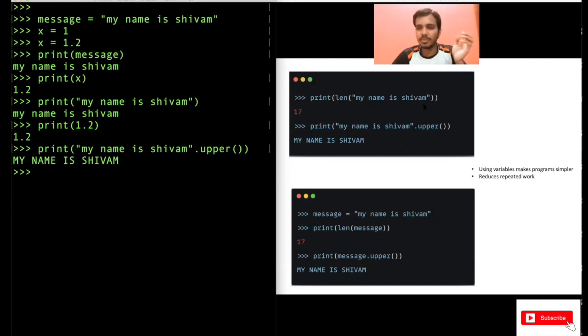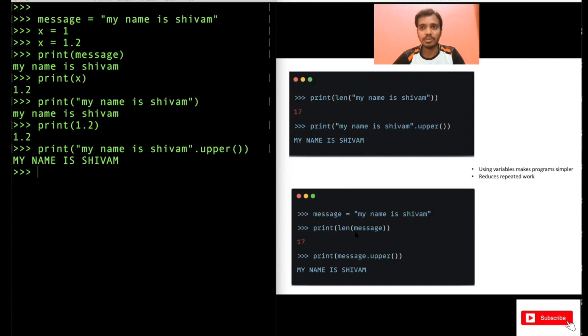Now see, the issue with this is that whenever you want to do some operation on this string, you have to write the string there, right? You have to write this "my name is Shivam" every time. Why not use a variable and store this string just once and keep using that variable again and again? See my second code here on the right-hand side. I wrote my name is Shivam once, then I am just using print length message. That's quite easy, right?